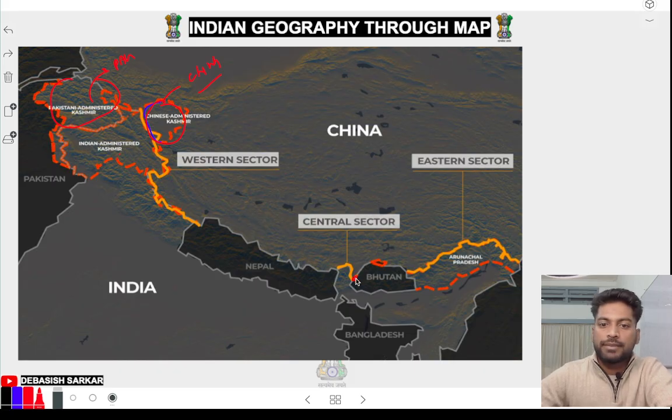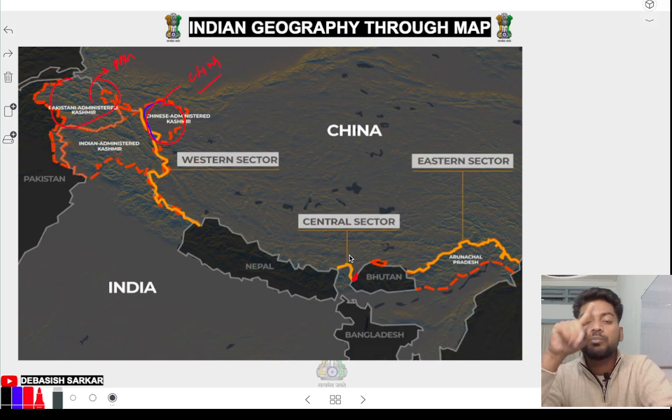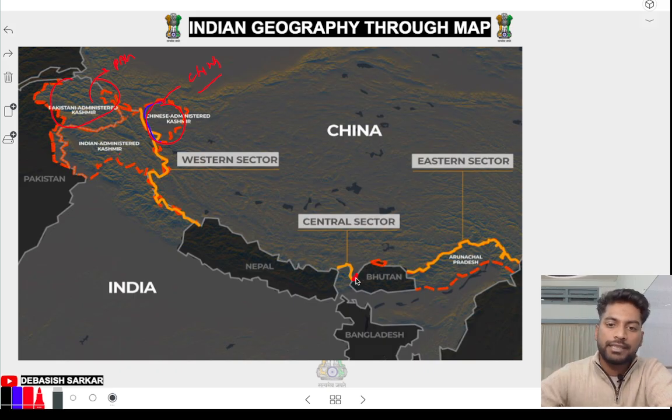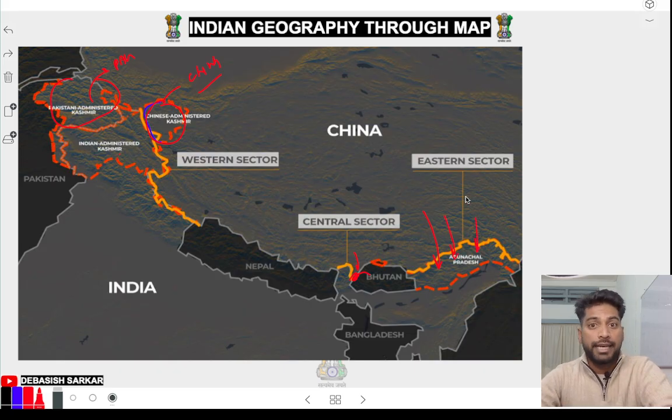Okay, here we have some tension also in Chumbi Valley. देखो, Chumbi Valley is a place where we are sharing a border with Bhutan, China, and India also. Chumbi Valley, remember. And China claims full Arunachal Pradesh. Arunachal Pradesh is ours. Recently, a few months back, China published their new map, and they have shown in the map that Arunachal Pradesh is in China. Okay, chalo, next.